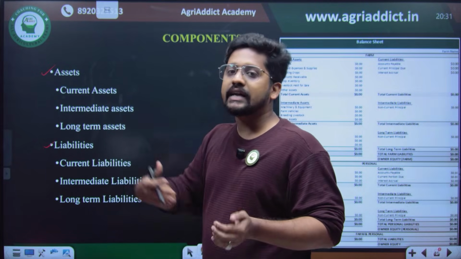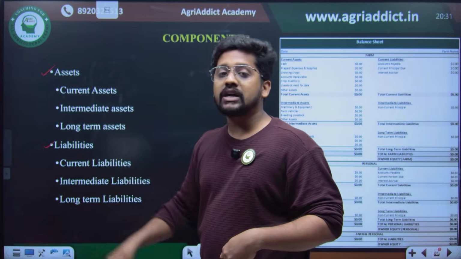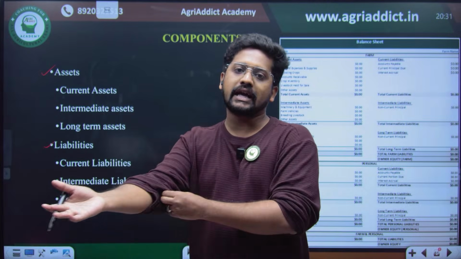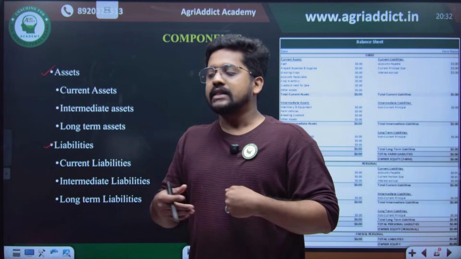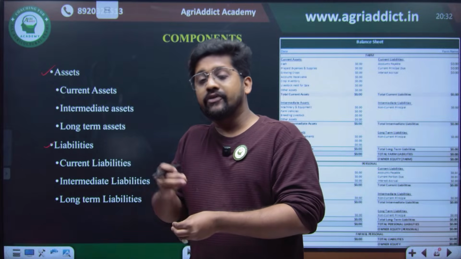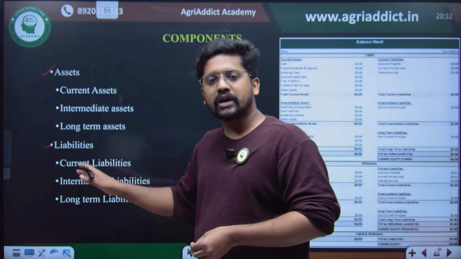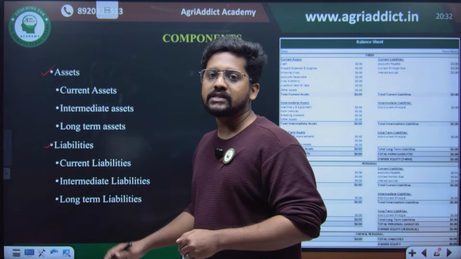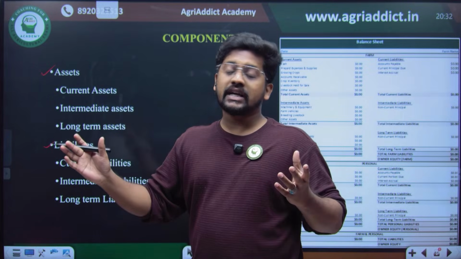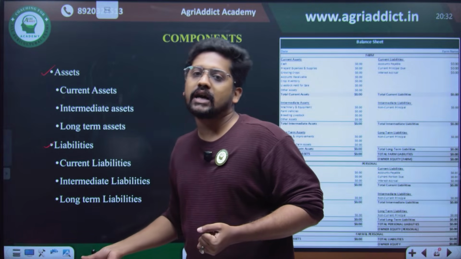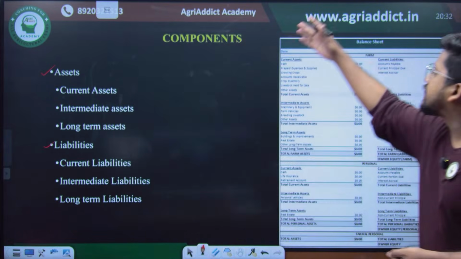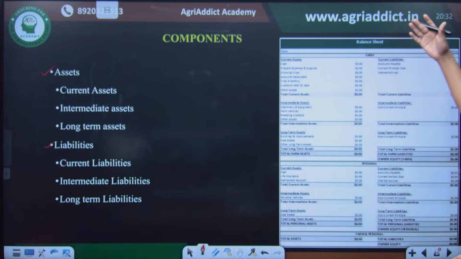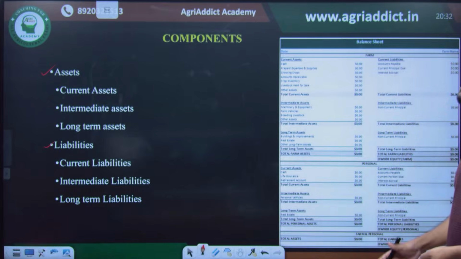Such are the things that I own as assets. Liabilities are what I have to pay to somebody else, or I can say the debts. The thing that I have to give right now is a current liability. If I have a little time to pay it, it is an intermediate liability. If I have too much time to pay it, that is nothing but a long-term liability. So assets will be written on the left side of the balance sheet, and liabilities will be written on the right side of the balance sheet.